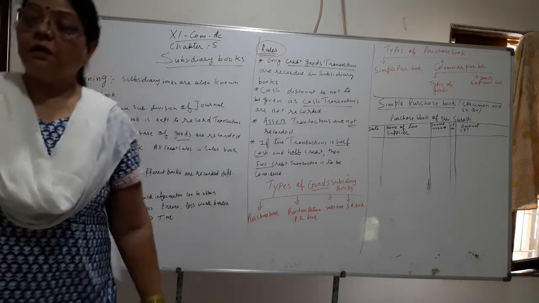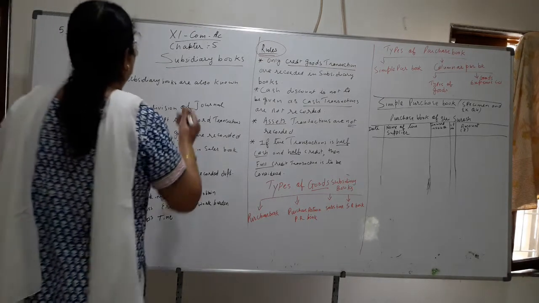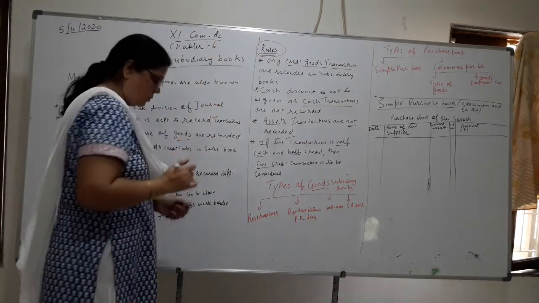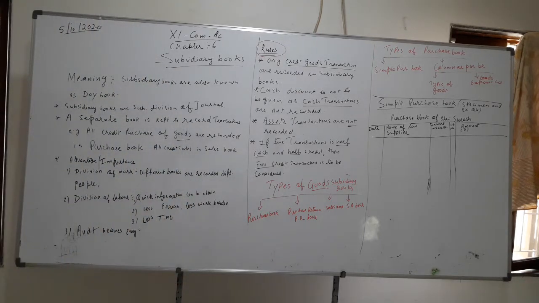In your new book, it will be Chapter 6 for the subsidiary books. Chapter 5 is the accounting equation, so it will be Chapter 6. Chapter 5 we are not doing now. So it is Chapter 6 for subsidiary books.